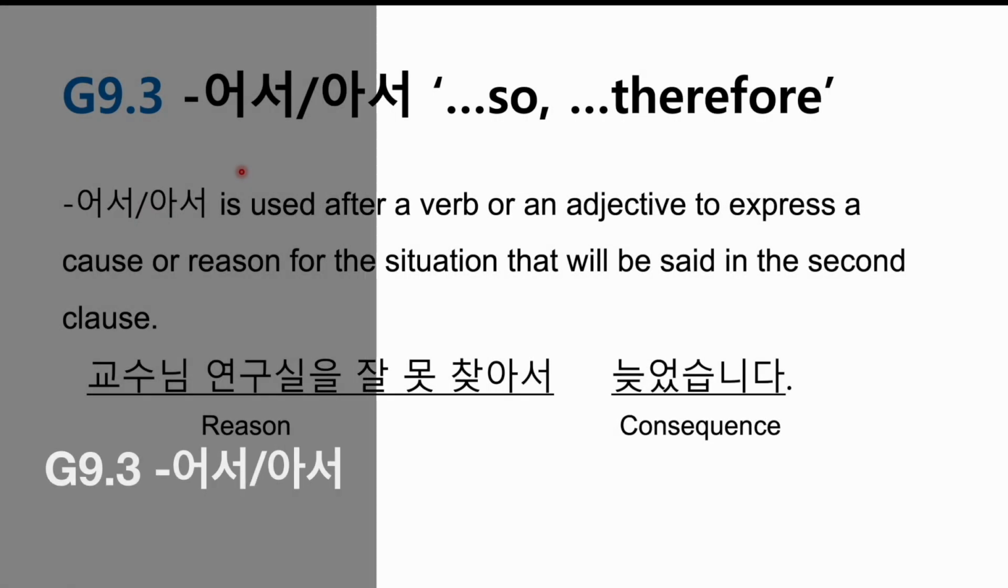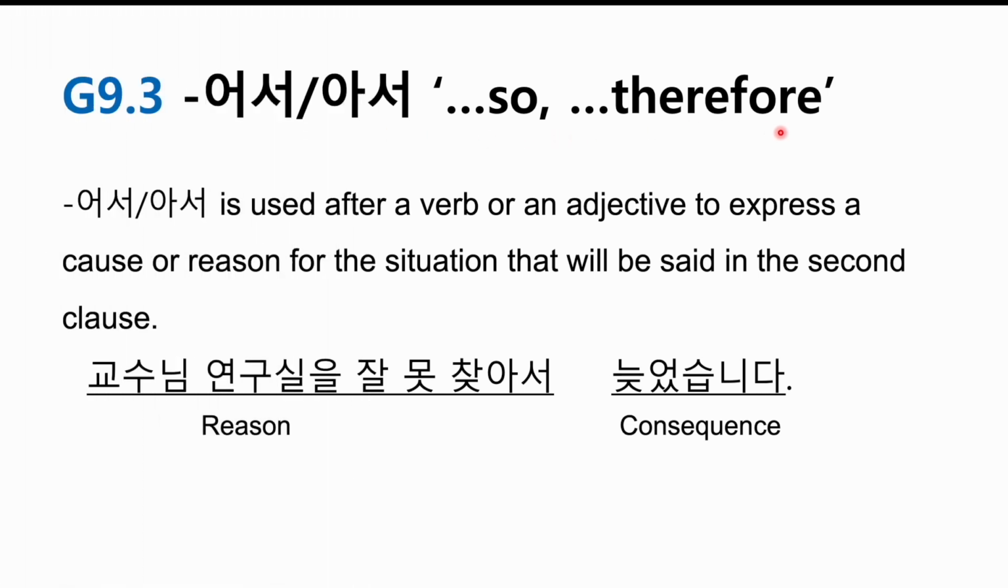여러분 안녕하세요. 자, 오늘은 let's take a look at this pattern. 어서, 아서. So, therefore. 어서, 아서 is used after a verb or an adjective to express a cause or reason for the situation that will be said in the second clause.